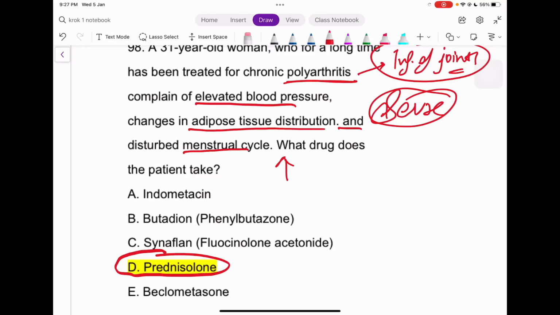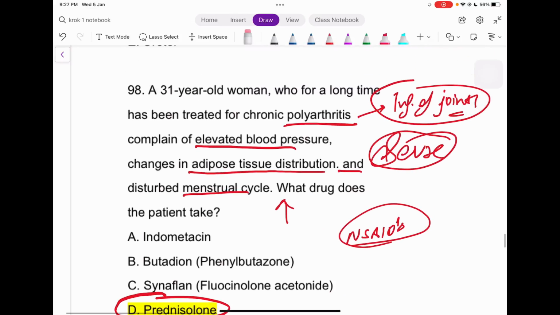Because this type of drug is different from the NSAIDs, for example indomethacin. We are not that concerned, we just know from the regimen itself: if somebody has arthritis and it's a severe situation, we must give some potent medicine just to decrease the inflammation, right?